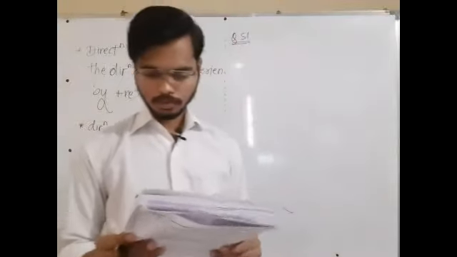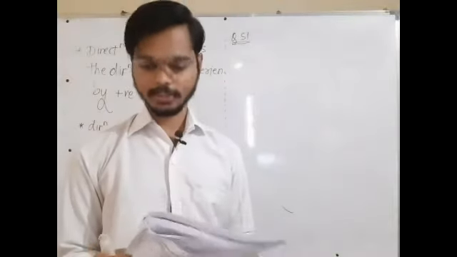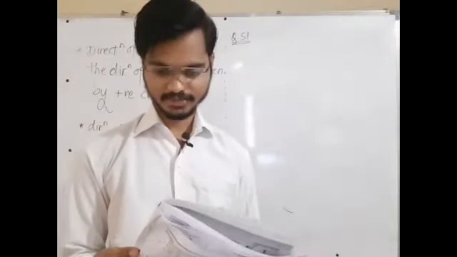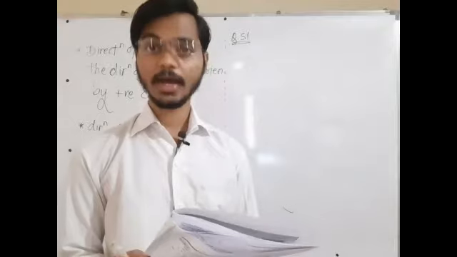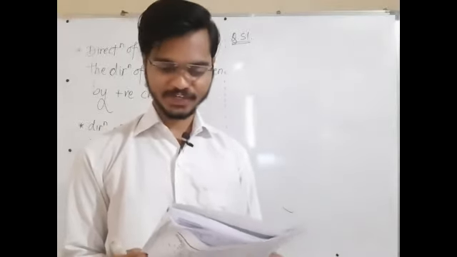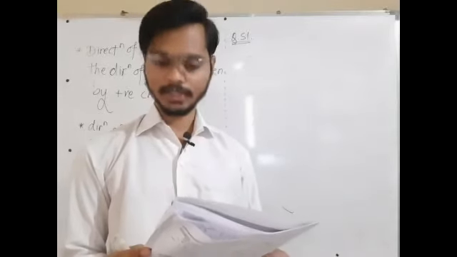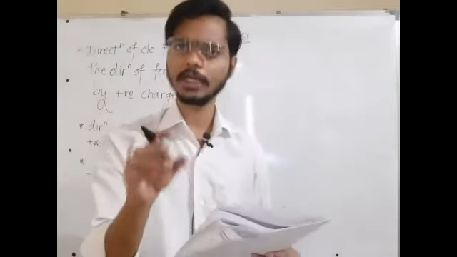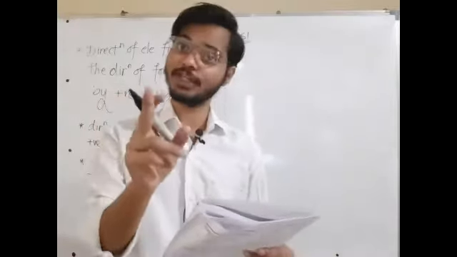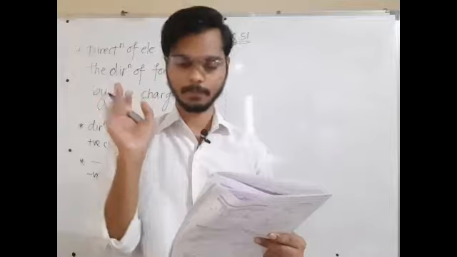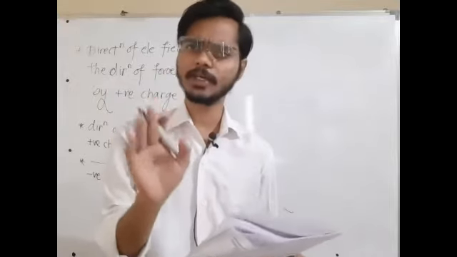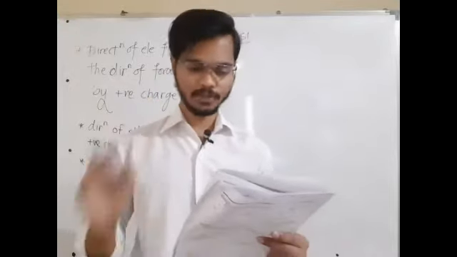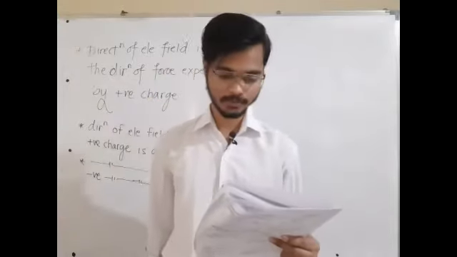Chalo. The magnitude of electric field intensity is such that an electron placed in that electric field would experience an electrical force. In an electric field, if you place any charged particle, it will experience force. Electron is a charged particle.